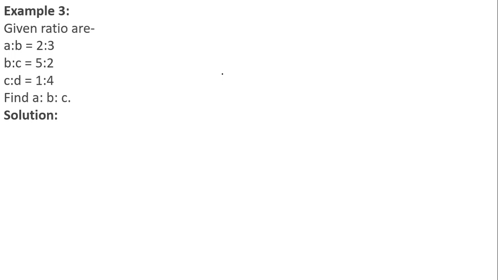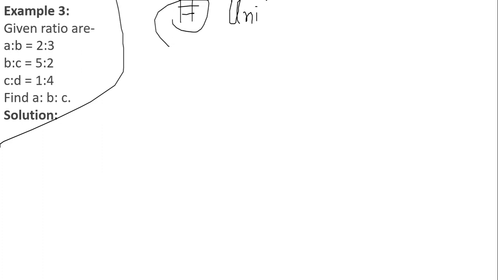Given ratios are A:B is equal to 2:3, B:C is equal to 5:2, C:D is equal to 1:4. We have to find A:B:C. Okay, now, before understanding this particular question, let me explain one concept named uniform ratio. Uniform ratio. Okay, what is uniform ratio?